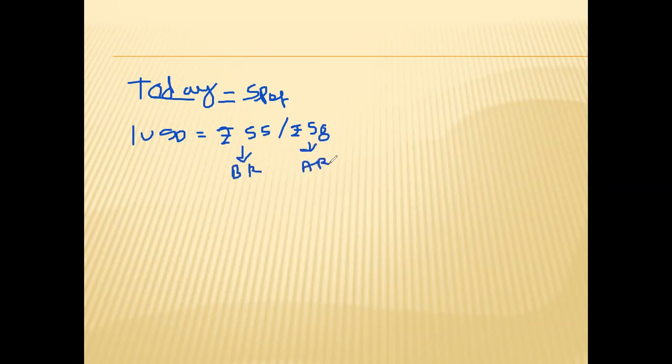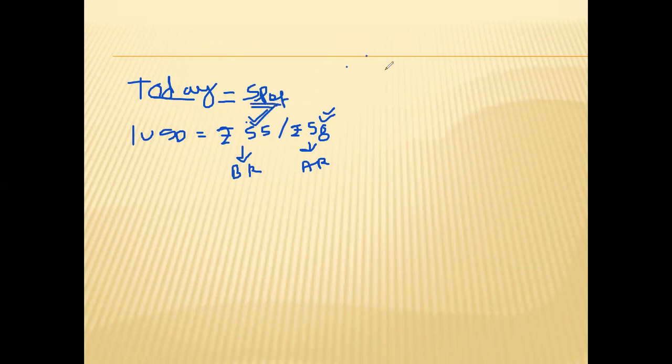Suppose you want to buy foreign currency, the bank will apply this rate because the bank is selling. So you will get $1 at 58 rupees. If you want to sell, that is, the bank will buy, it will apply 55. This is for immediate transaction. This is the spot market.